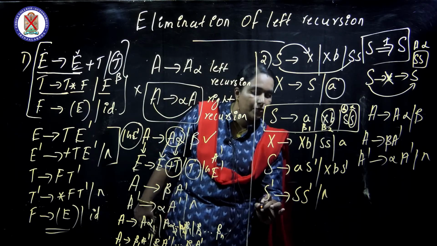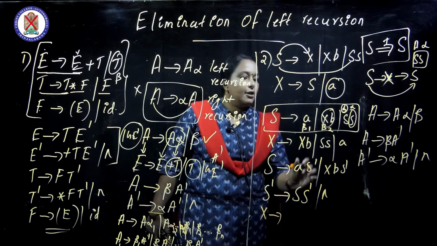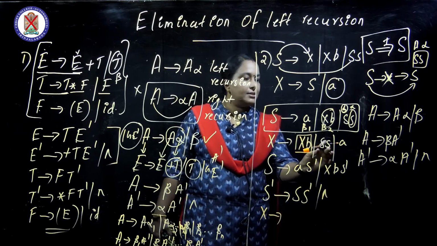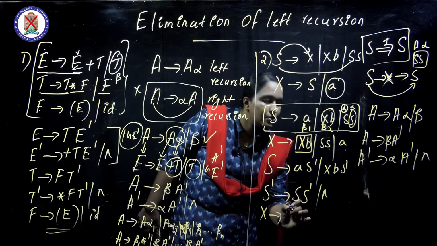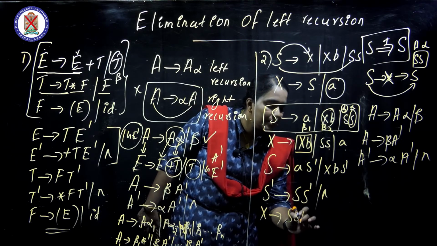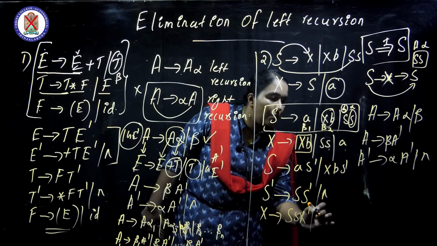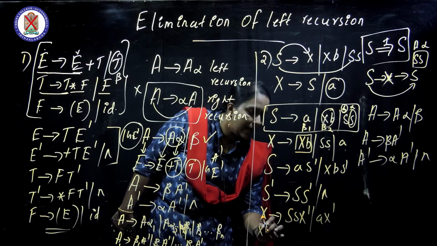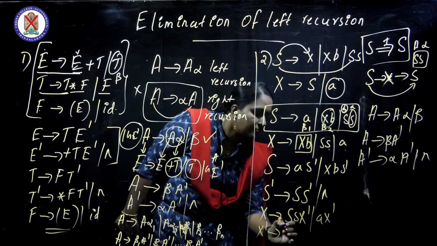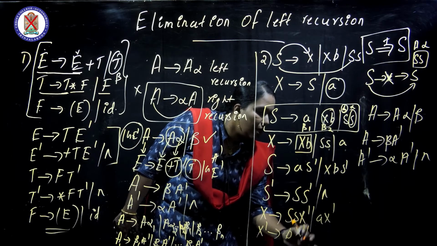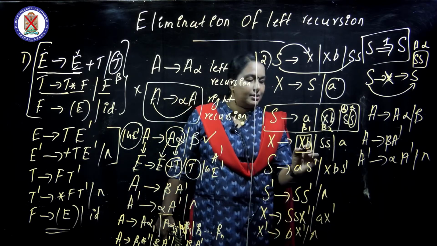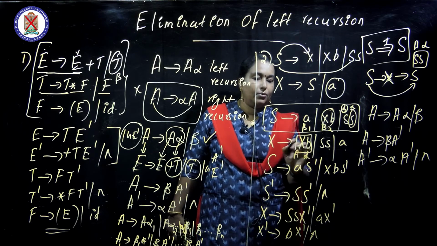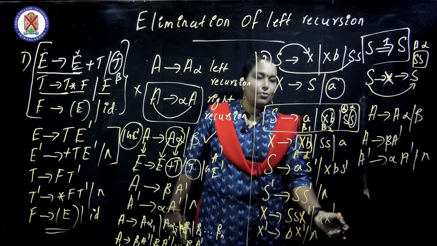Next one, look at X. X gives, this is the A alpha and these two are beta. So X gives AX dash or BX dash. Then X dash gives what? BX dash or epsilon. Here it is alpha, and this is B. Okay, so BX dash or epsilon.